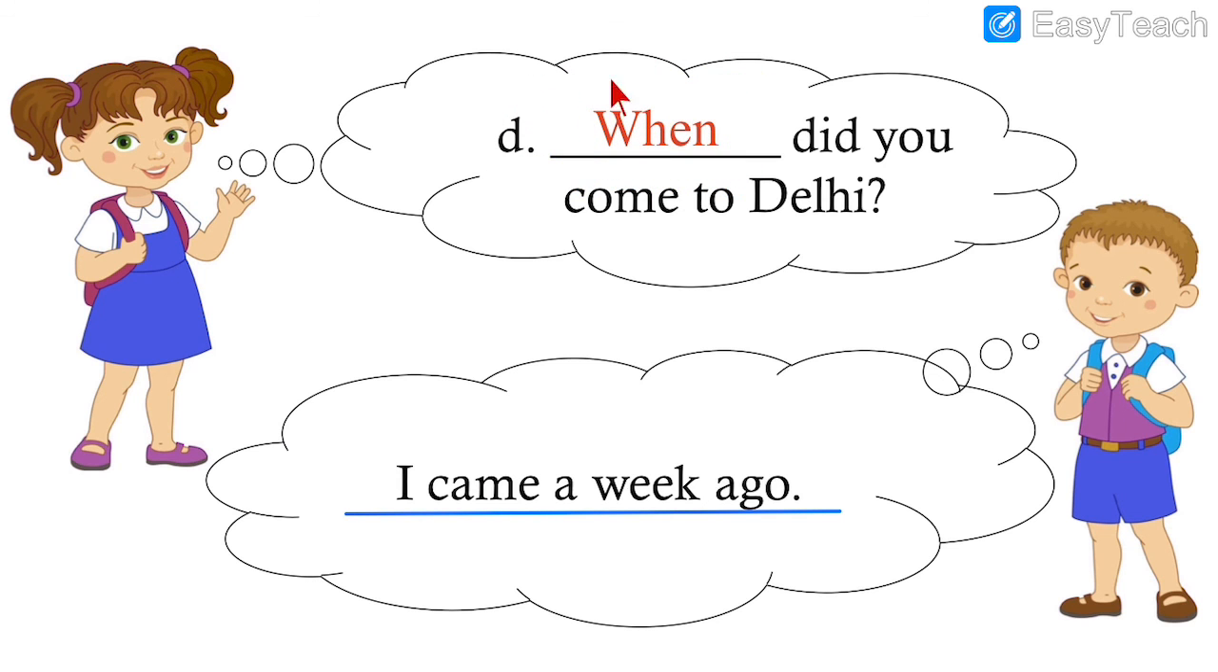And why do we write when? Because it is asking about the time. As I had told you, when you want to ask about the time of a particular event, we use when. When will you come to my house? Or when will you call me up? Here it is given I came a week ago. So when did you come? I came a week ago. When shows time. It is a time denoting word.